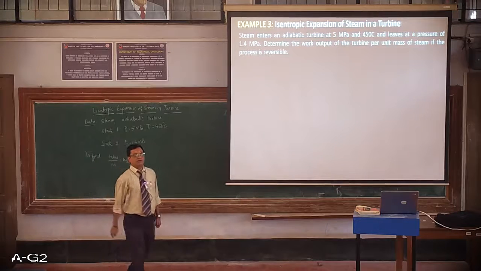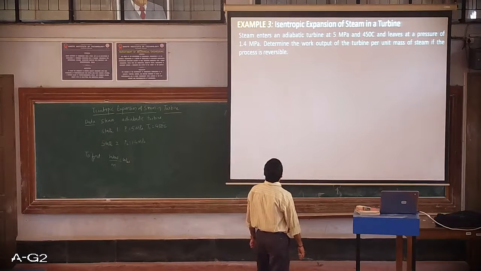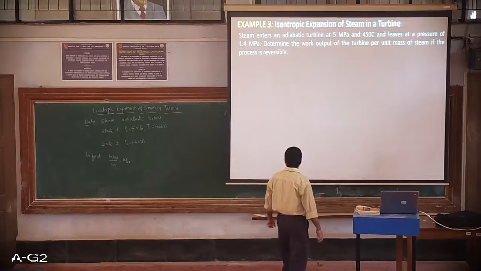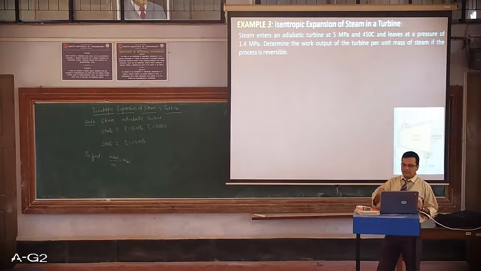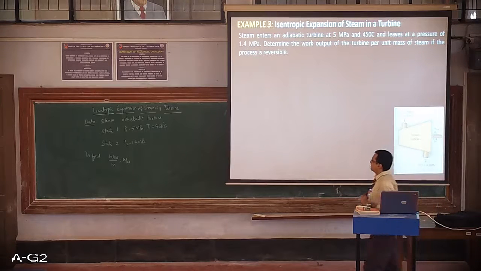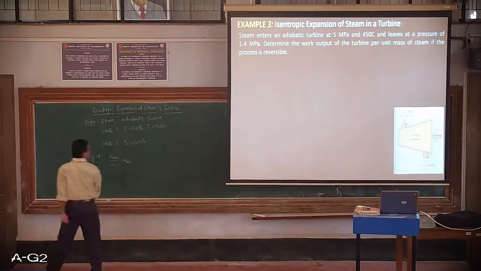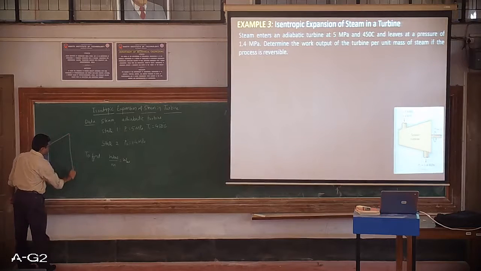This we already studied while dealing with SFEE for the turbine. If the process is reversible, as I have already written, isentropic expansion of steam, it is a reversible expansion process. The arrangement sketch goes like this. I need to draw the sketch once again. So here I will be drawing the sketch that we have a turbine, a steam turbine.